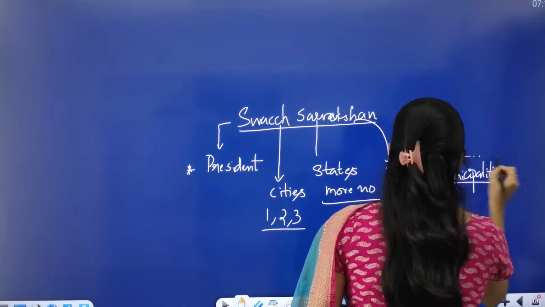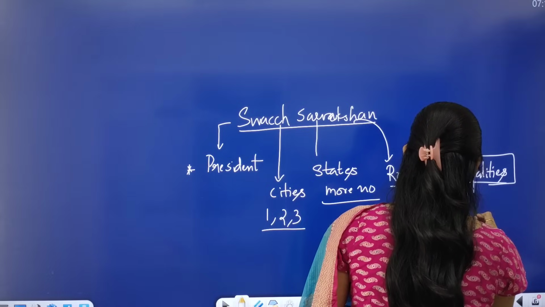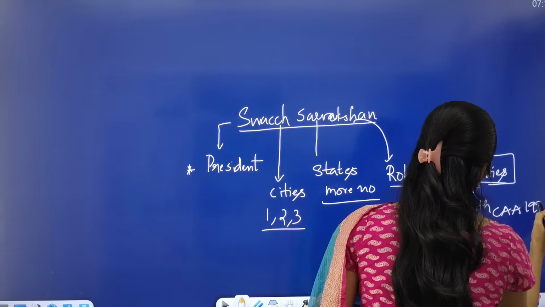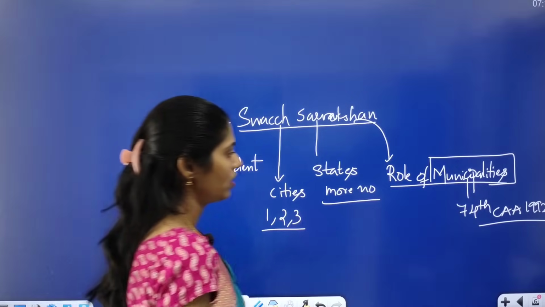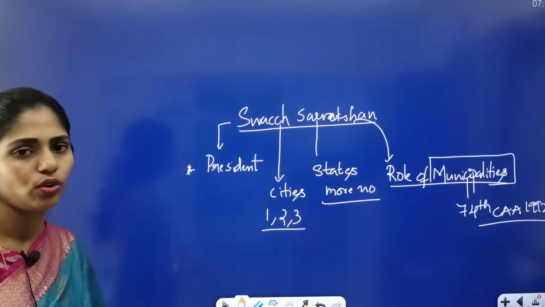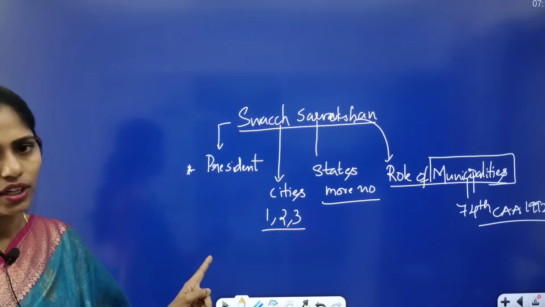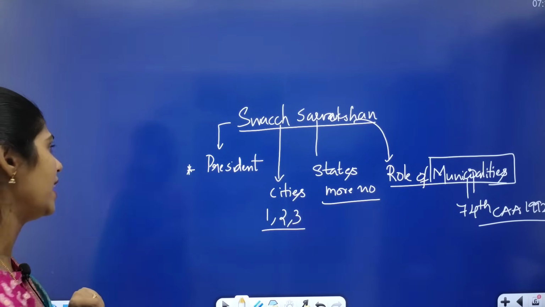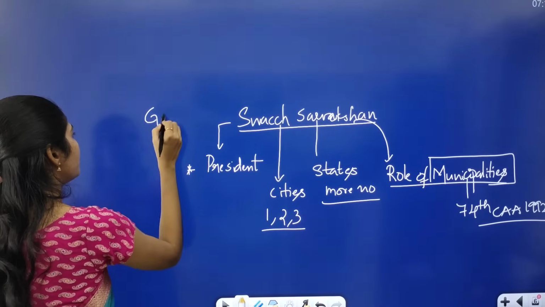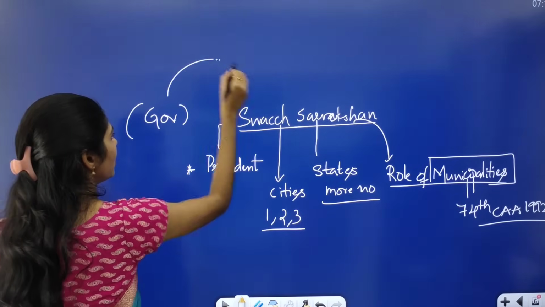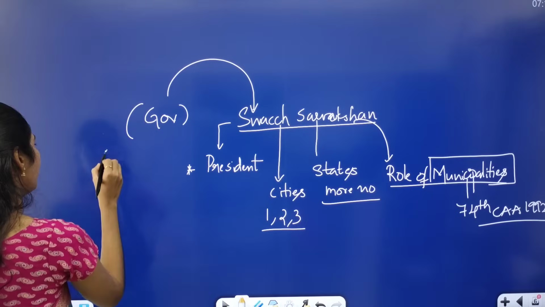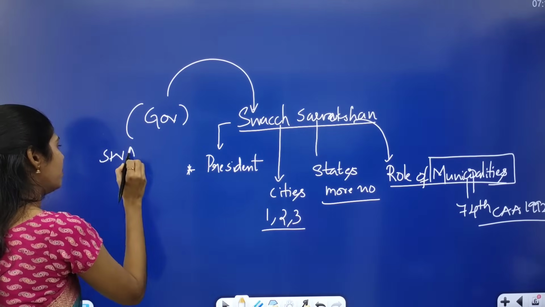Whenever we are thinking about municipalities, you have to see the 74th Constitution Amendment Act of 1992. So you have to see the role of municipalities, that is coming under the 74th Constitutional Amendment Act. Actually, this topic is important from governance, because whenever we are discussing any scheme, here we are talking about Swachh Bharat Abhiyan.